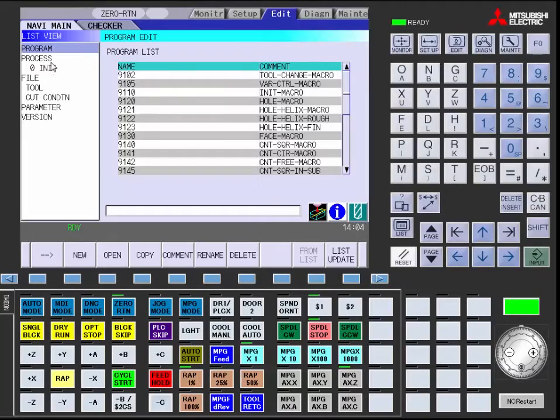Number 1 is your list view. Number 2 is your edit window. Number 3 is your window shift menu key. It moves the cursor from either window. The arrow shows which way it will go, either forward or back.